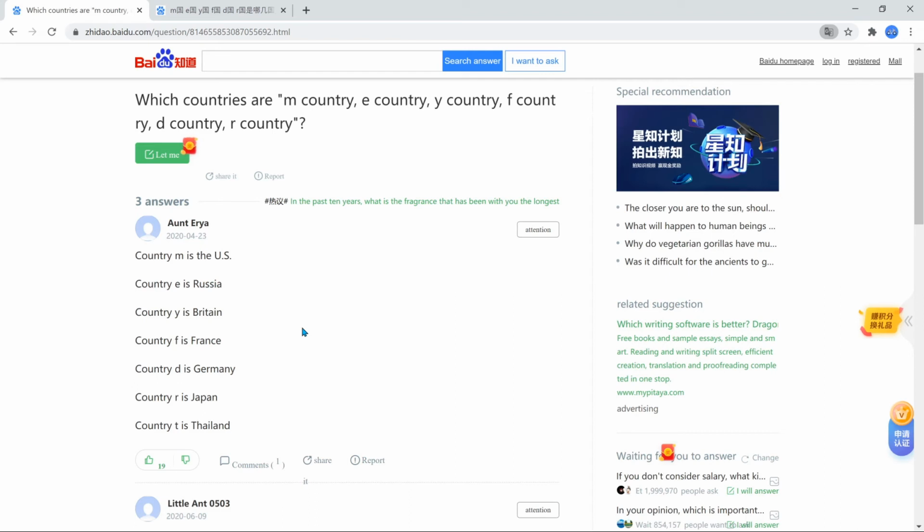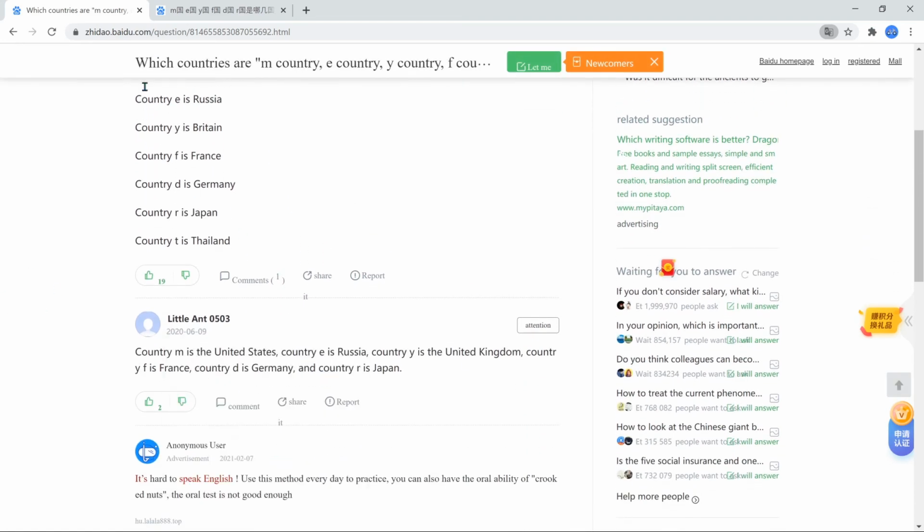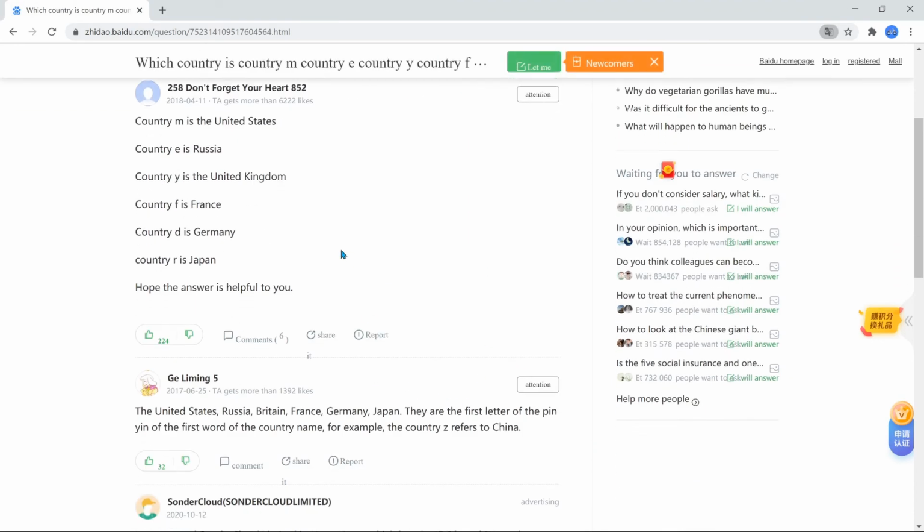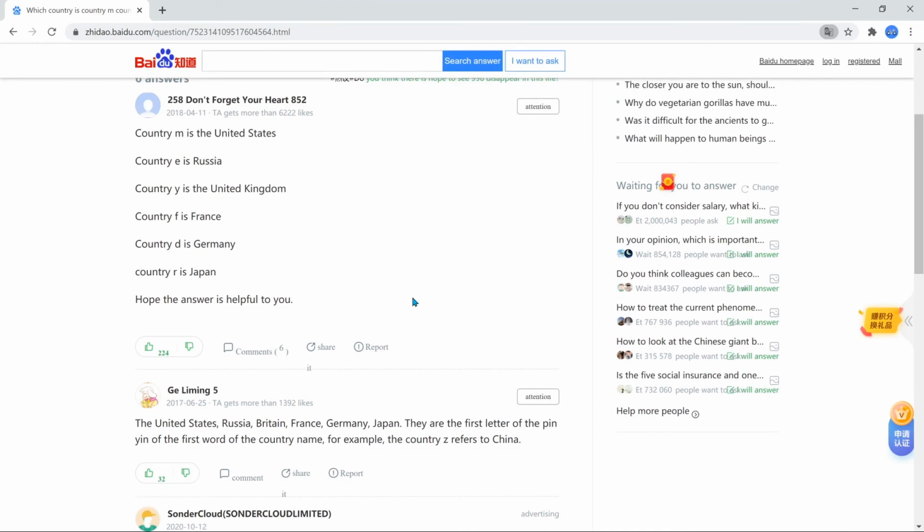The country E is Russia because the term for Russia is 俄罗斯, and the first pinyin letter of 俄罗斯 is E. Britain is 英国, the first letter of the pinyin of 英国 is Y. 法国, the first letter of the pinyin of 法国 is F. And so on and so forth. Germany is 德国, so that's D. Japan is 日本. They're not a guo, they're called 日本 for various historical reasons. And then Thailand is 泰国, which is T. And then they actually explicitly state that below right here. Oh wow, I didn't even know China was Z, 中国.